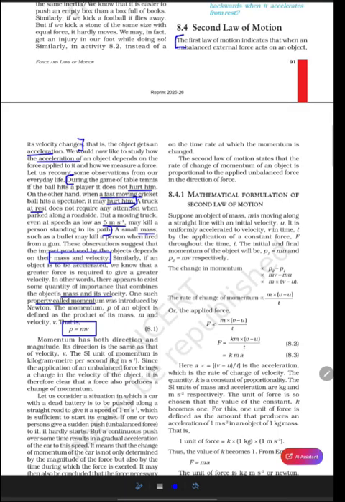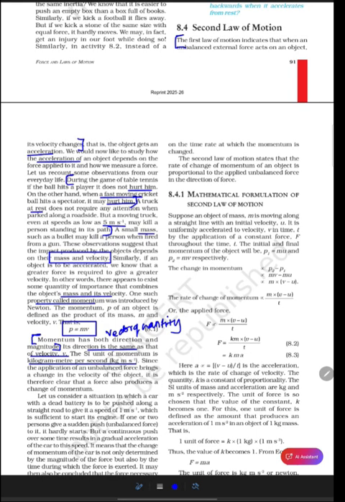Momentum has both direction and magnitude. Thus, it is a vector quantity. Its direction is the same as that of velocity. So the direction of the momentum is the same as that of the velocity. And the SI unit of momentum is kilogram meter per second.